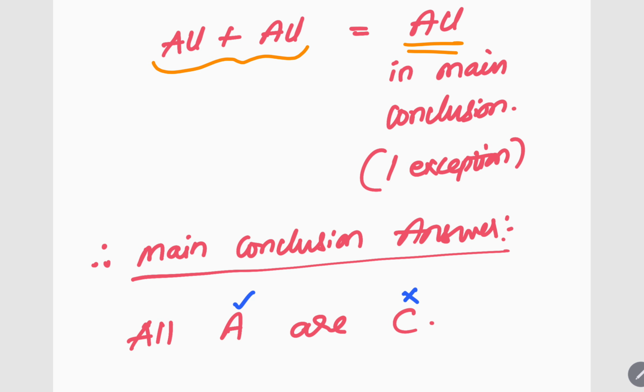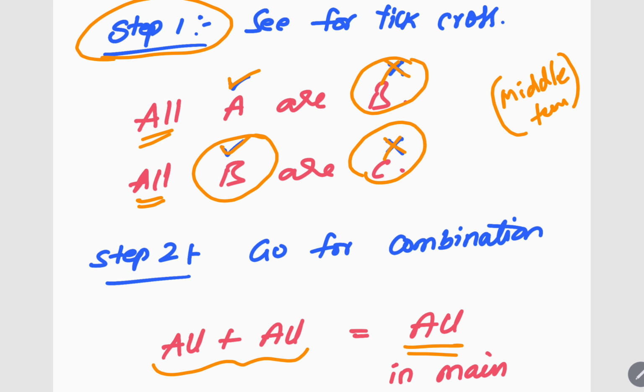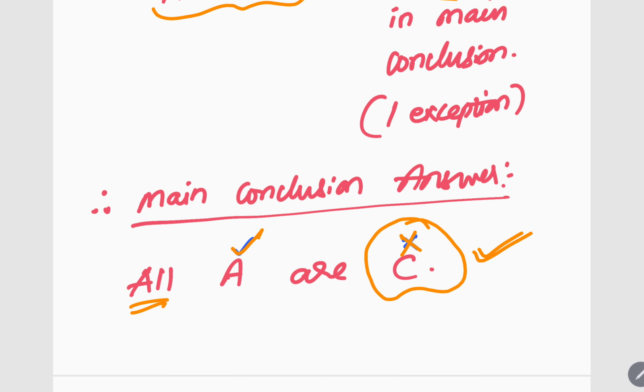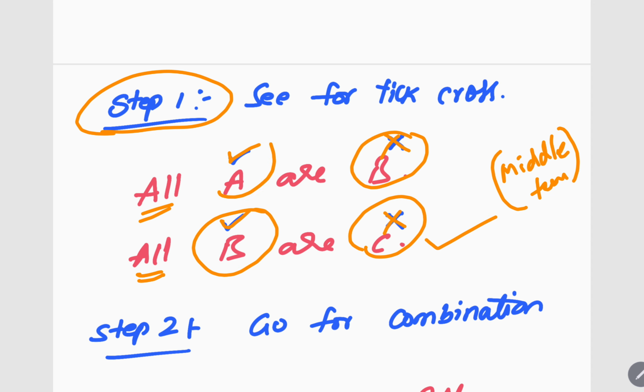And also for all, again you cross tick. All means what? Tick cross, right? Remember, whenever you see a cross in the answer, the same cross for that word should be in the question also. Does C have a cross here? Yes, C has a cross here. So your answer is right only. There is nothing to worry about. And also you see A has a tick here, and A also has a tick in the question.